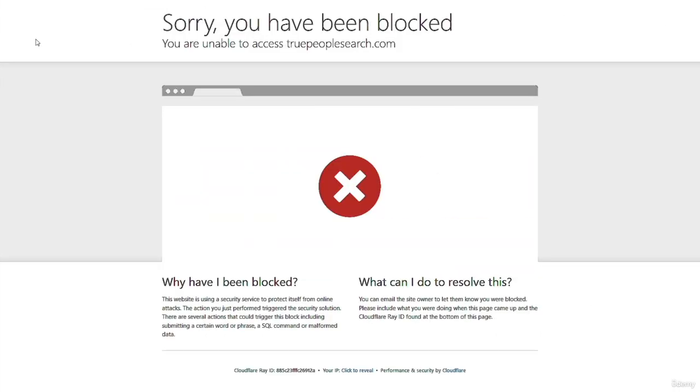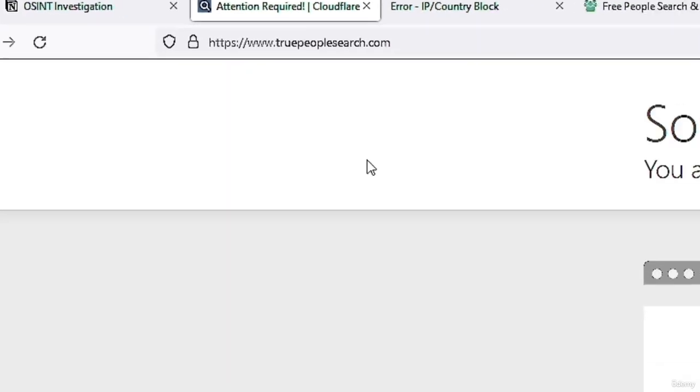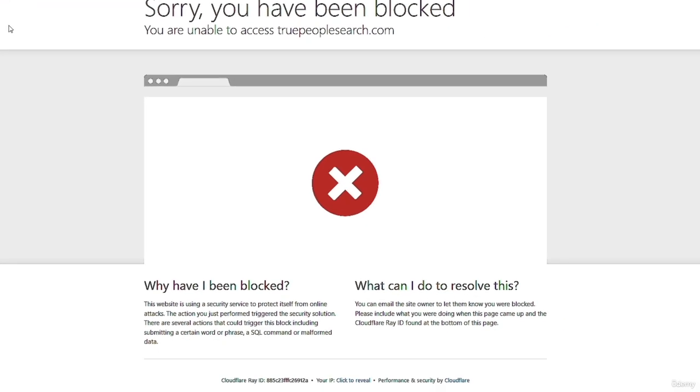Alright, so the first website that I would like to show you, and one of my favorite websites, is called True People Search. Now, as you can see here, I am blocked and I cannot access the website. The reason is that I am not from the United States, or I don't have an IP address from the United States, and only people with an American IP address can access this website. So to bypass this problem, all you have to do is use a VPN and change your location to the United States. And this is what I'm going to do.